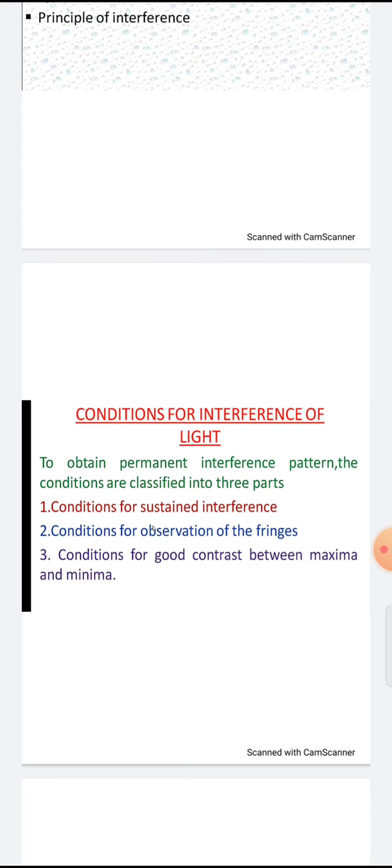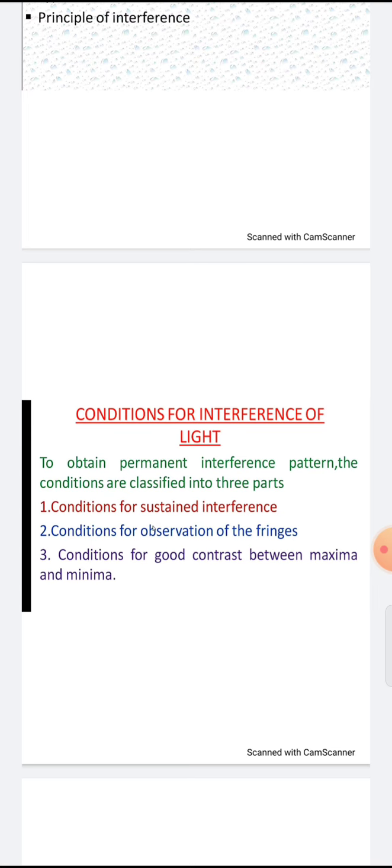So it has to be a good constant between the maxima and minima, then only we'll get the wave which is traveling like a wave. If it is not traveling like that, then it will be like a straight line, like the equilibrium axis. The second one is conditions for the observation of fringes. After the wave is traveling, the resultant displacement will be like fringes, like white fringe or dark fringe. In those fringes also we can decide whether it is interference of light or not.